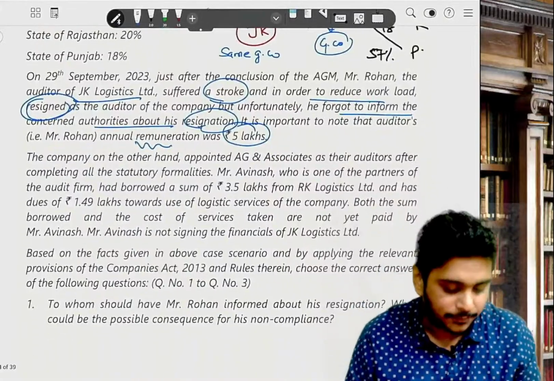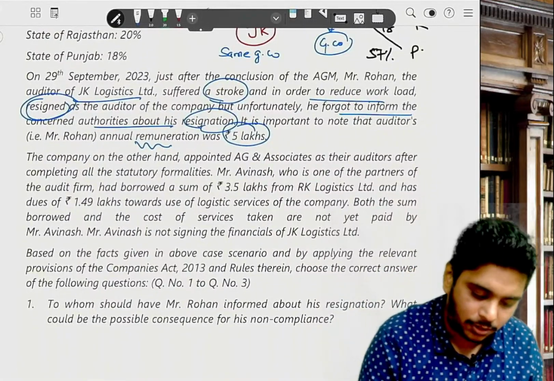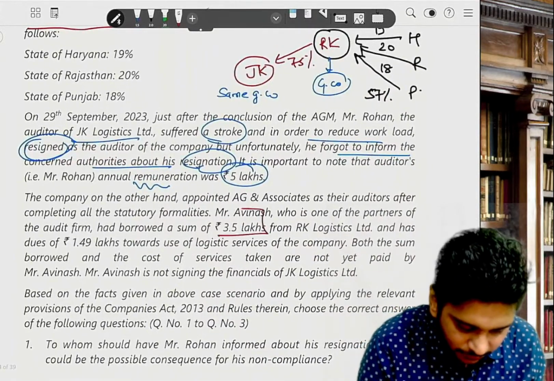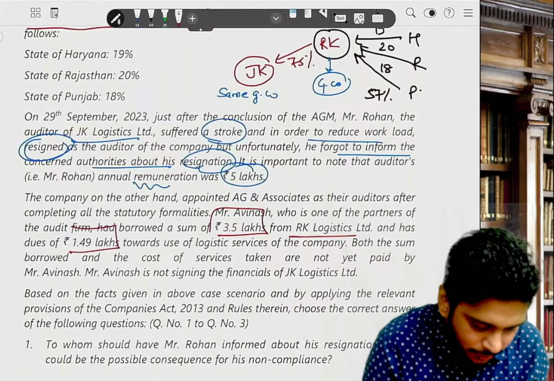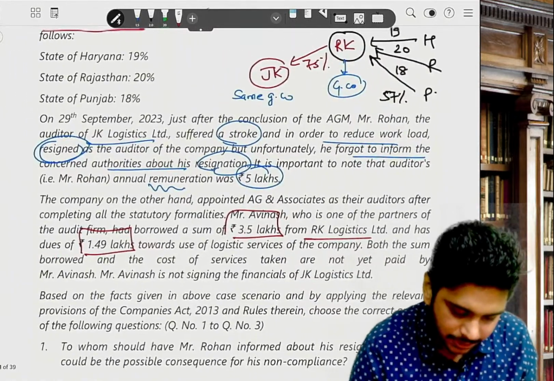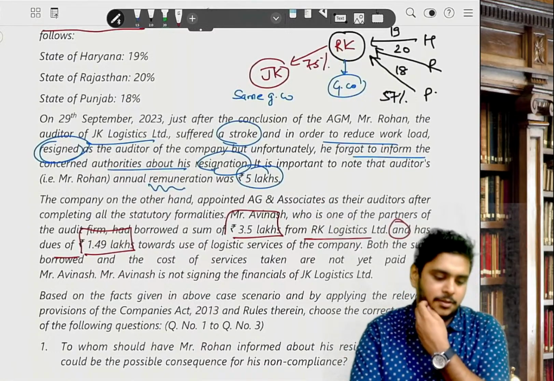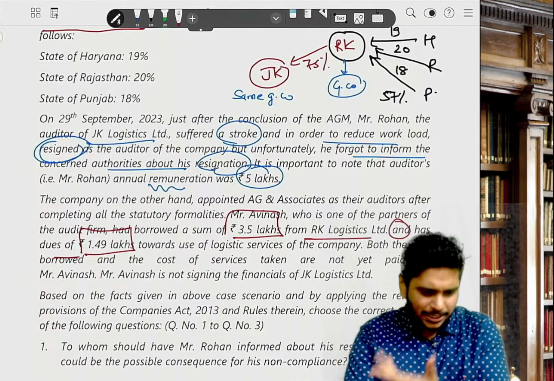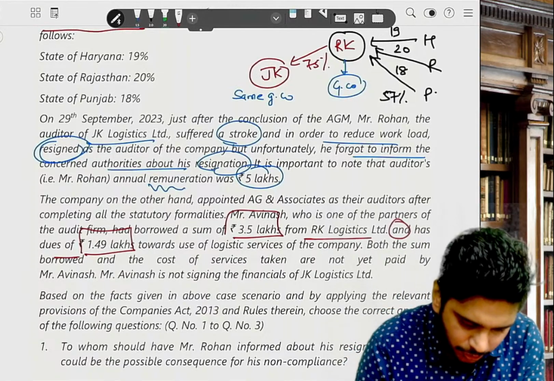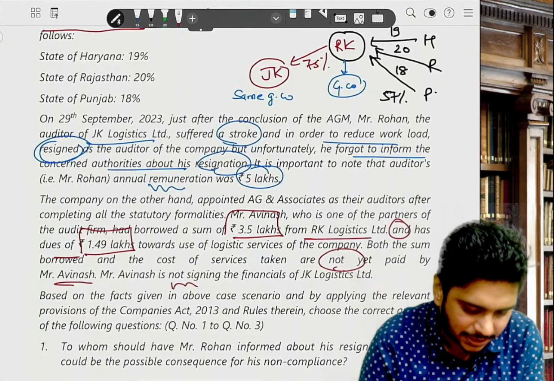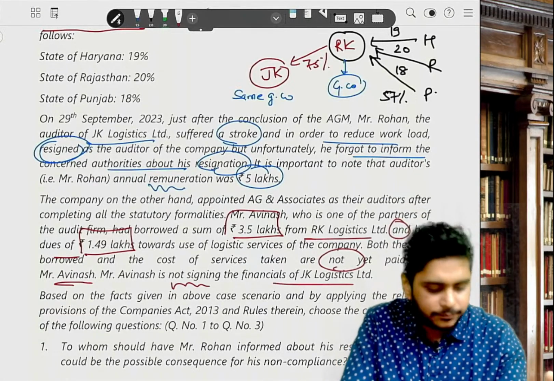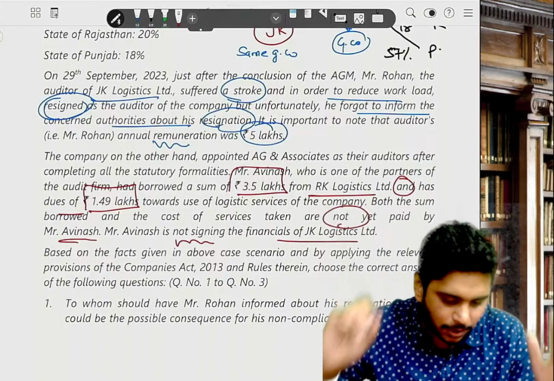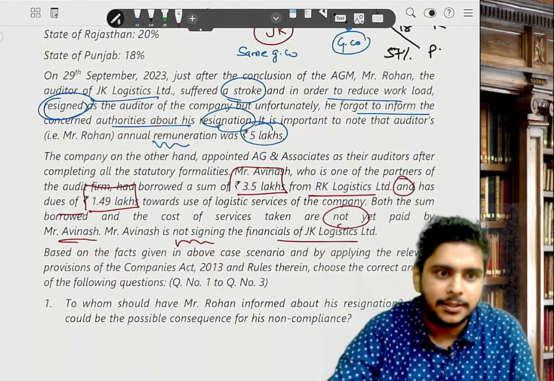The company, on the other hand, appointed AG and Associates as auditor after completing all statutory formalities. Mr. Avinash, one of the partners of the audit firm, had borrowed 3.5 lakh from RK, and 1.49 for use of logistics service of the company. So 3.5 plus 1.49, 4.99. The cost of service is not yet paid by Avinash. Mr. Avinash is not signing the FS of JK, but doesn't matter. He is a firm partner, indebtedness. Based on the above, this is the story. Answer. Cool, let's do it.